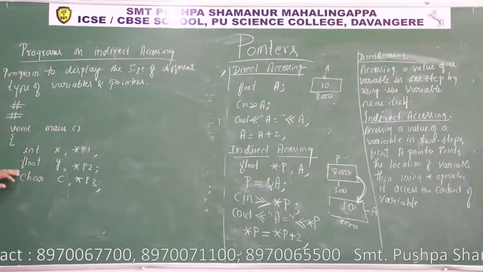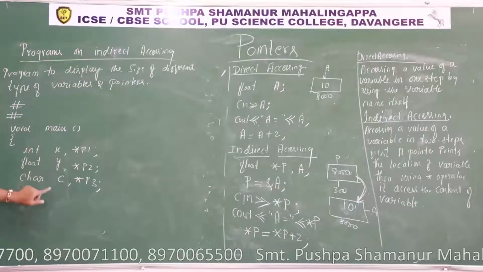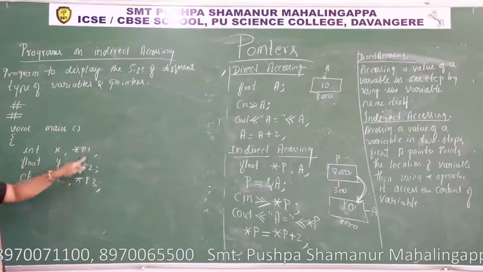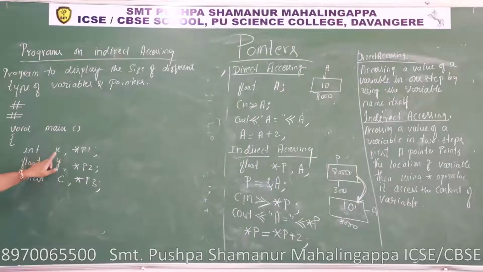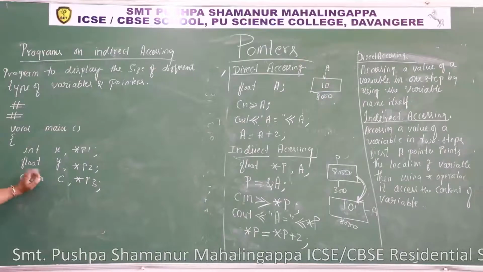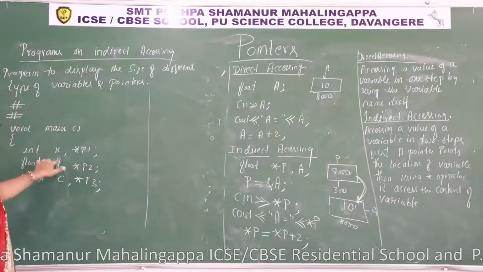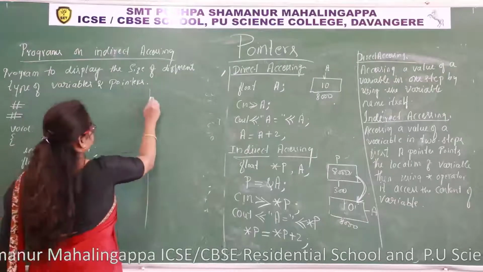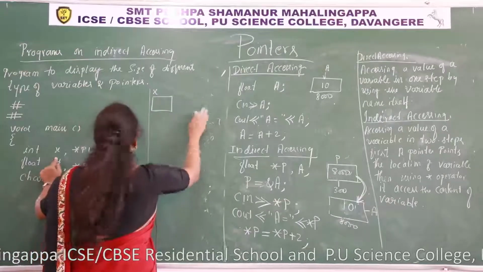What I am going to show here: x, y, c are different type of variables, p1, p2, p3 are different types of pointers. Let us display the size of memory locations occupied by these variables. When we write a declaration statement, memory allocation will take place. x, which type?